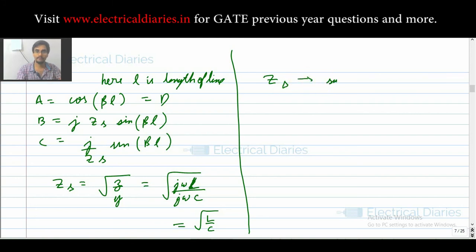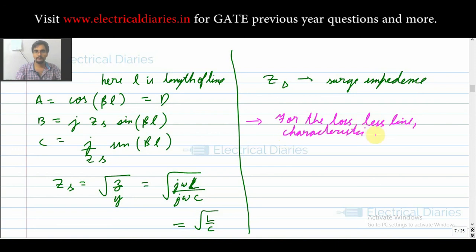Now from here we conclude a very important statement that you will not find easily in the books: for the lossless line, the characteristic impedance is known as surge impedance.